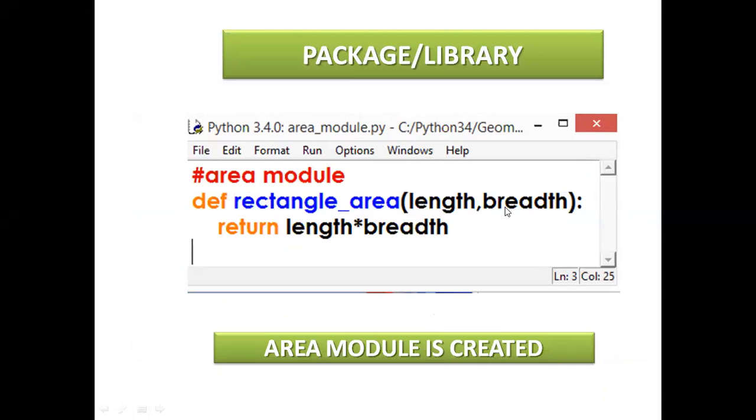Once you have defined here, then after def you have to return, because it is an integer type. Length multiply by width. Any variable A, B you can declare here. So it will create a module here. Area module is creating here.